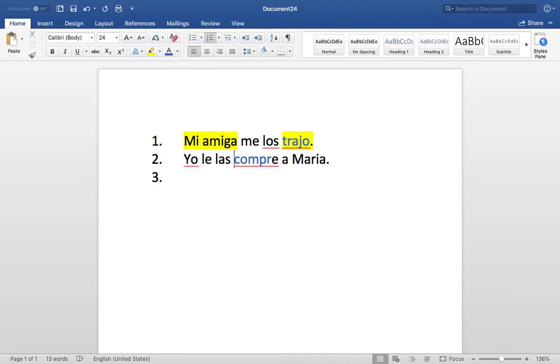Now, you remember how in the past we say we cannot have the double L here? All right, and I see double L here. And remember how I say that indirect becomes what? Indirect becomes se.